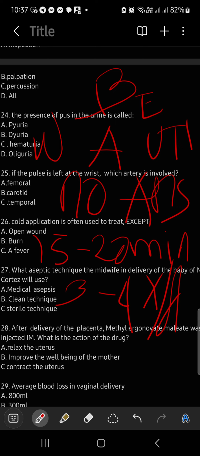So, the question is, right? A burn is treated with cold application? Not a fever, I don't think so. It's lukewarm. Yes, lukewarm for fever, not cold.